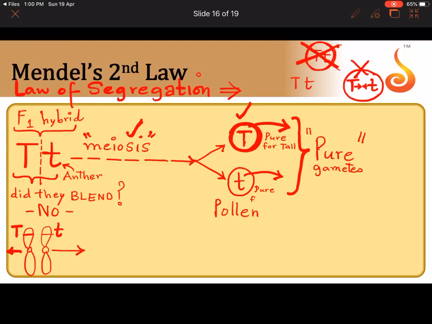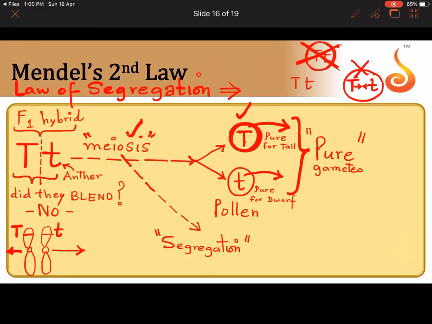This gamete is pure for dwarf because it only has the dwarf allele. It doesn't have a mixture of both. This is called the law of segregation. The process in meiosis where the homologous pairs get separated is called segregation.